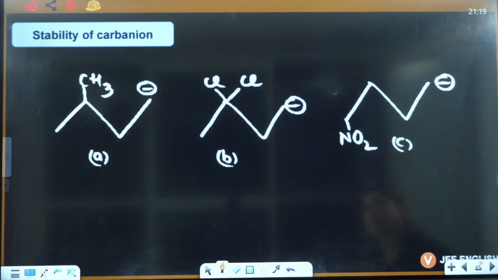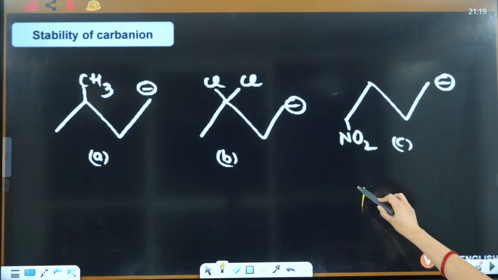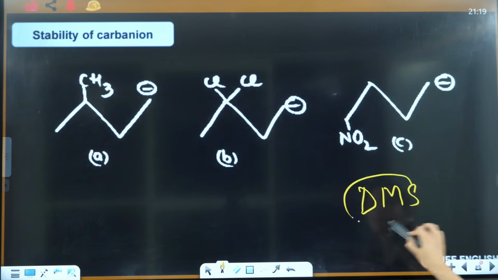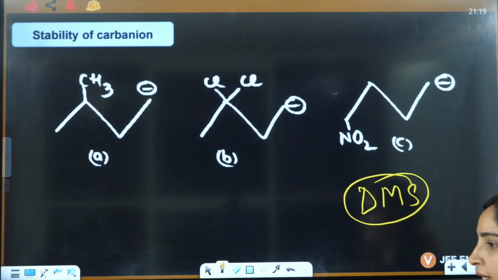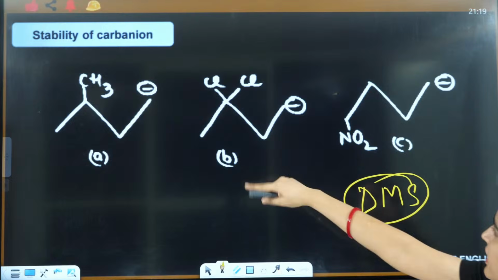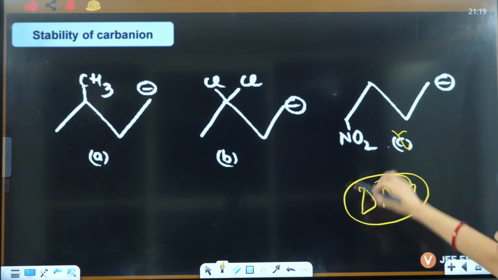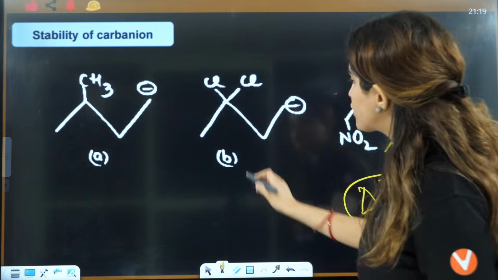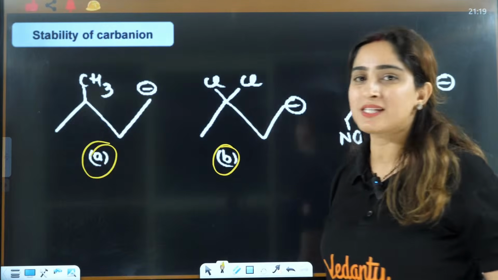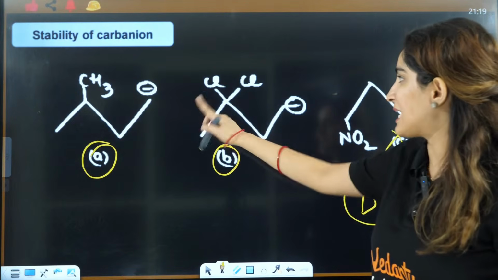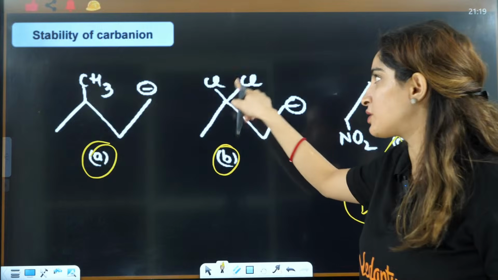Next, let's see who can answer this one. Again, you have DMS, all of them. Focus on distance. These two are at less distance, so this you can ignore. Firstly, you will choose this or this. Out of these two, you will see maximum minus I, because the distance is the same, but this has multiple groups.